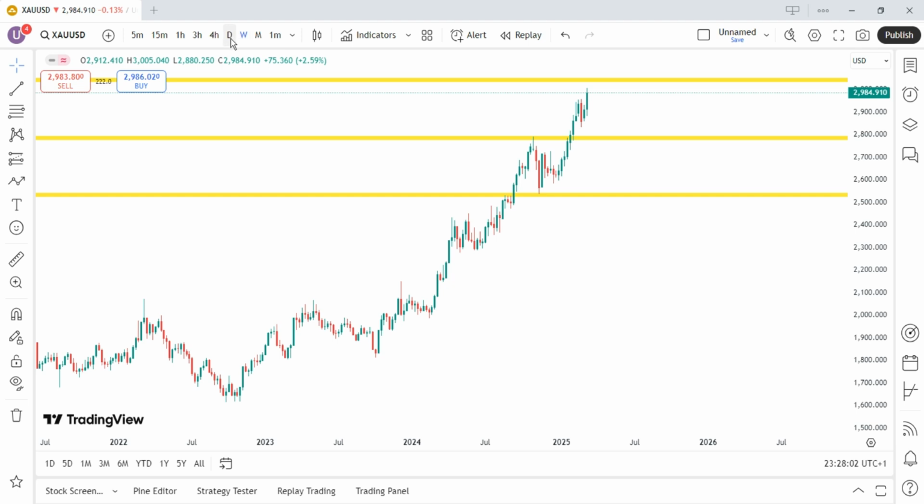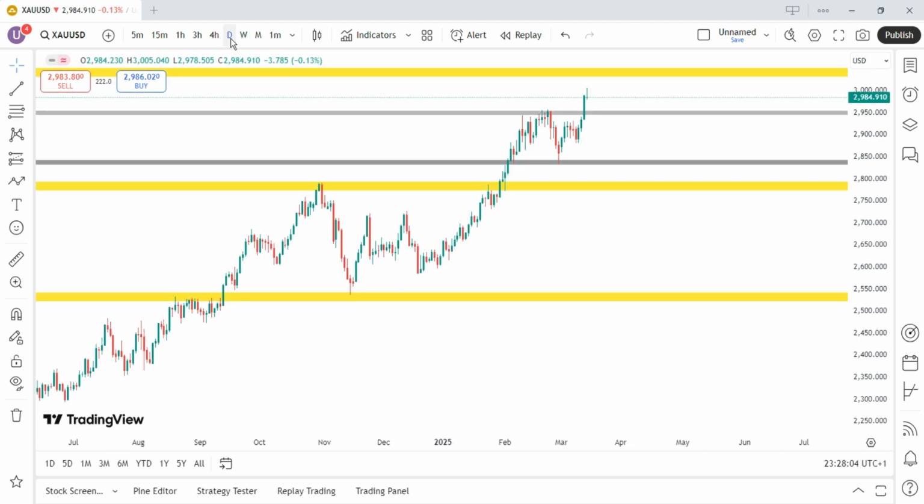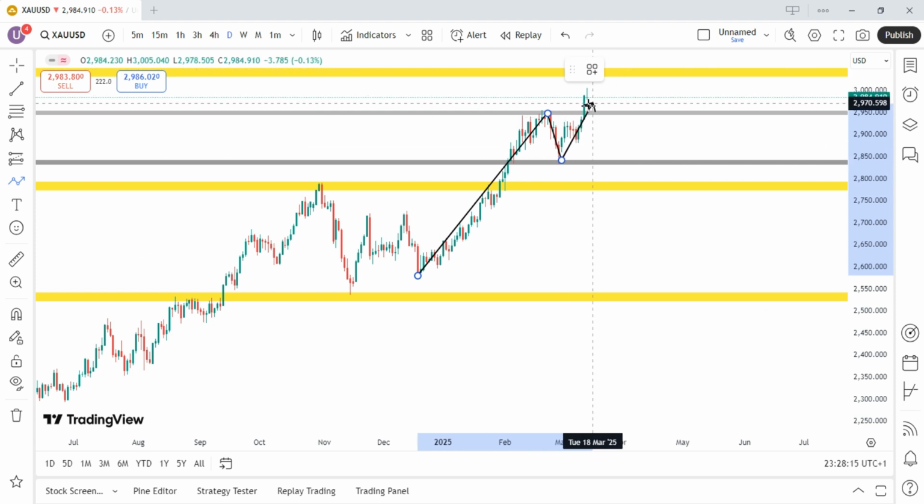Let's go down to daily. Daily is equally bullish because we have created a new higher high. We moved from this zone, created a higher high, a higher low. We are moving for a high. We have closed above this place, but this higher high is not complete because we are moving to this zone before we come down for a higher low.